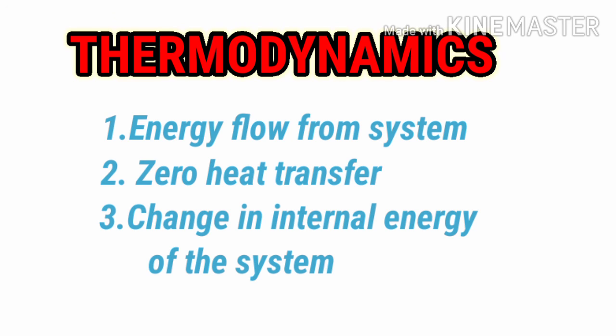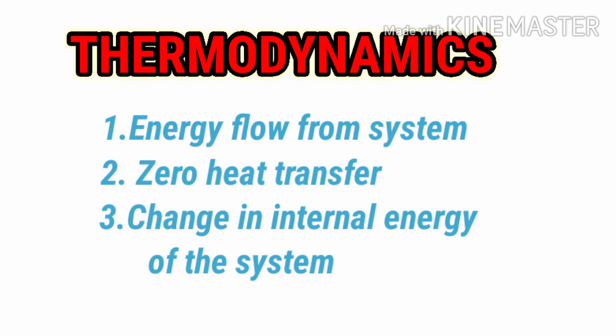The first one is energy flow from the system. Energy flow from the system means the energy flows from the system to the environment, so the arrow will be outward from the system to the environment, and the temperature of the system will be high and the temperature of the environment will be low. That's why Q will be negative, meaning Q is less than 0. In this case the temperature of the system Ts is higher and the temperature of the environment Te is lower, and Q is negative. So this is what we have learned in energy flow from the system.